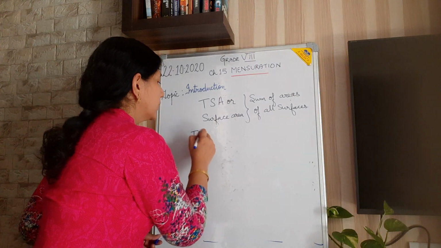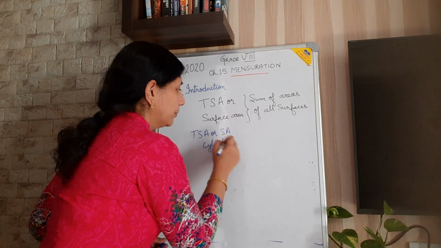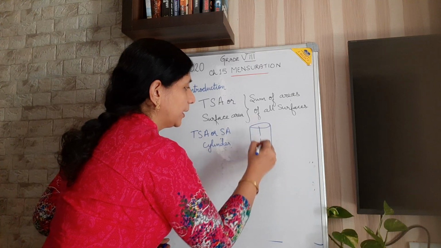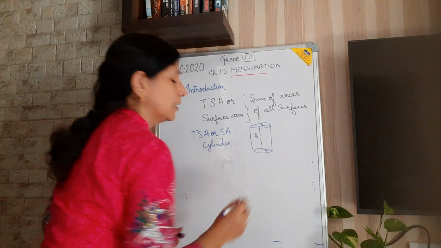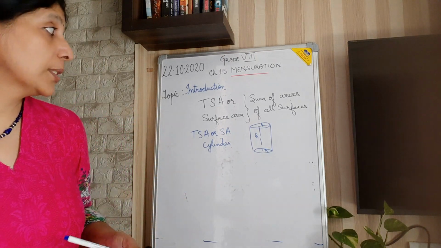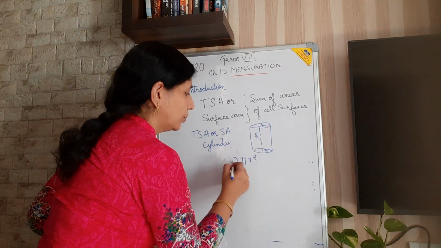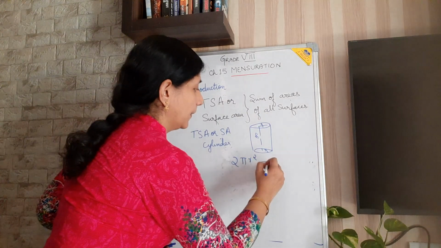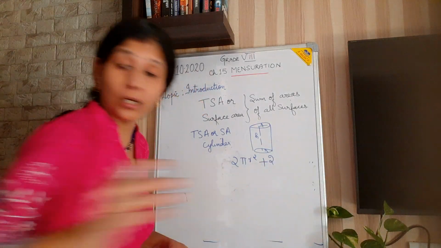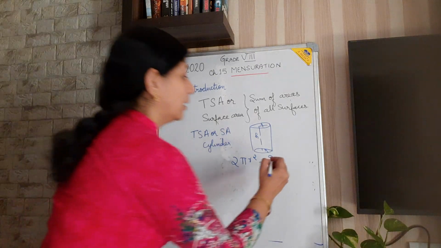So the total surface area of a cylinder means it has a top and bottom, and this is the perpendicular height. This is radius and this is radius. See that top and bottom, so it is two circles. So it is pi r square each, and two circles are there, so 2 pi r square, plus the area of the curved surface. What is the area? It is 2 pi r h.